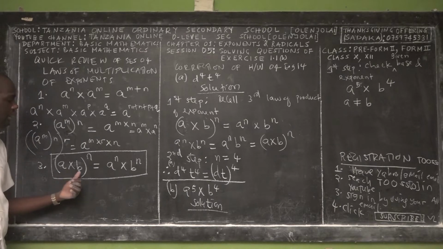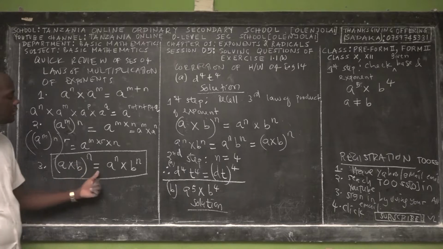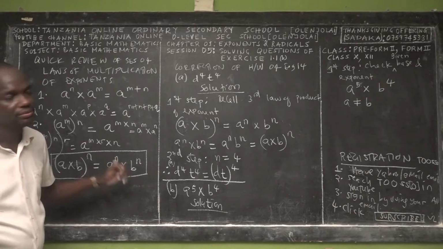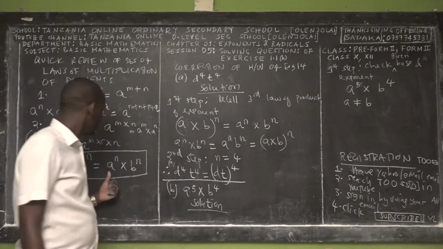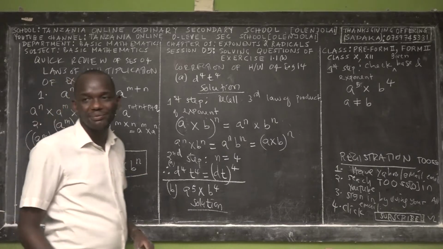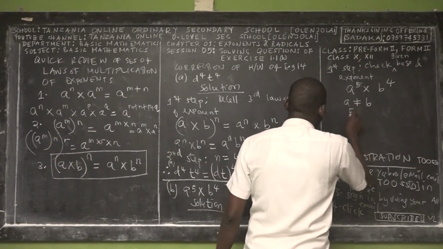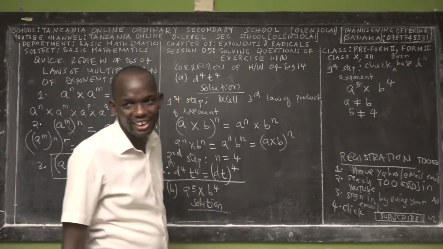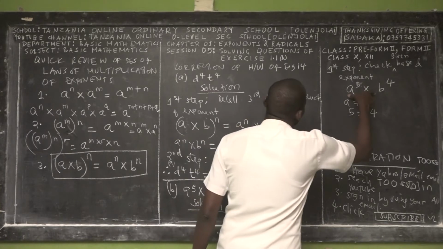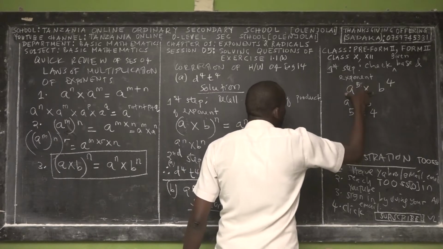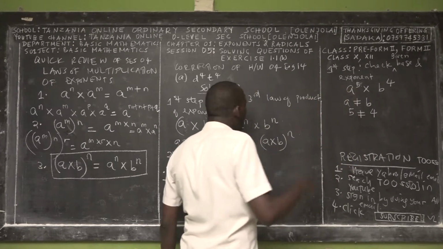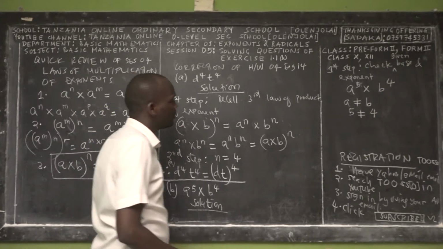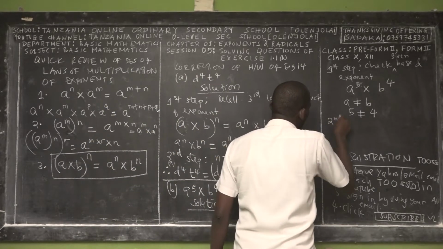Because this law teaches us how we manipulate exponents with a different base. But again, we can apply this law only if the exponent is the same. Let us check. From the question you have been given, 5 is not equal to 4. So these two exponents do not obey any of these three laws. So what should you do as a mathematician?